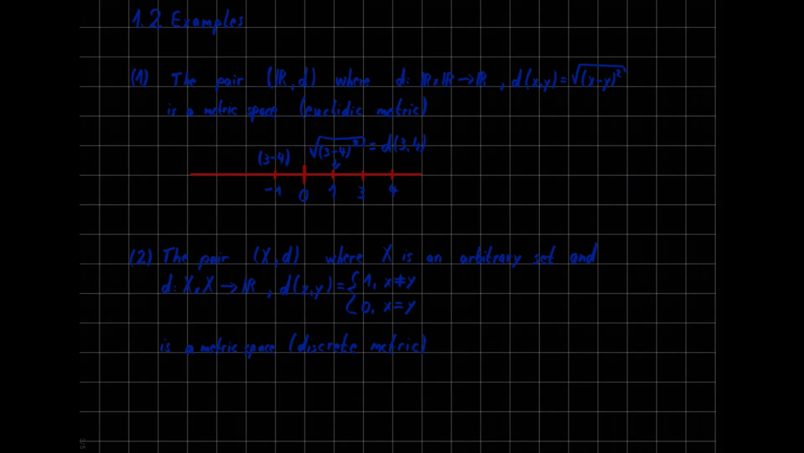The second example is the pair (X, d), where X is an arbitrary set and the function d from X cross X to the real numbers, with d of x and y is equal to 1 if x is not equal to y and 0 if x is equal to y. This metric basically just measures if 2 points are equal. It will have an output of 1 if the 2 points are not equal, and it will have an output of 0 if the 2 points are equal.